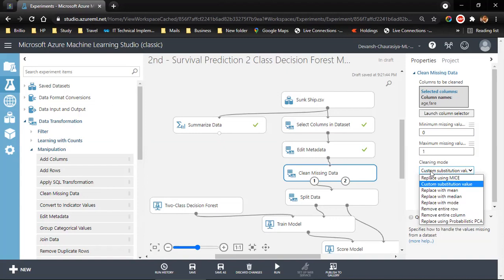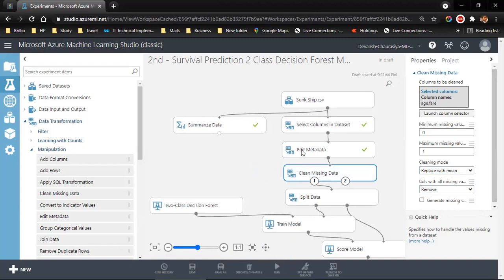One of the functions is LOCF, last observation carried forward. Here we have mean, median. If your data is normally distributed, you might want to go for mean. If you think your data is skewed, you want to go for median. If you think a large, specific population is representing the data, you might want to go for mode. If there was absolutely no data, 100% data missing, you might want to remove the entire column. In this case, I know my data is normally distributed, so I will go for mean. Okay, let me check it and click run selected.